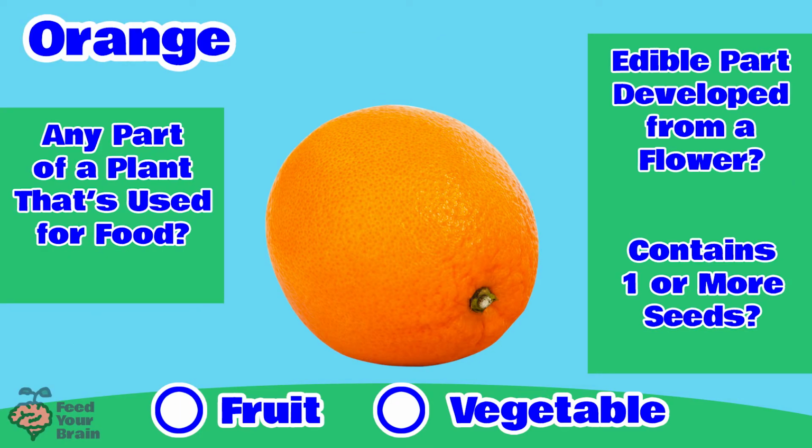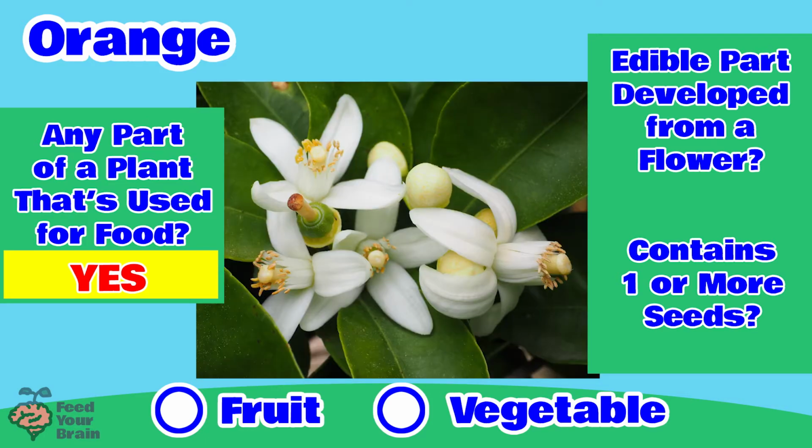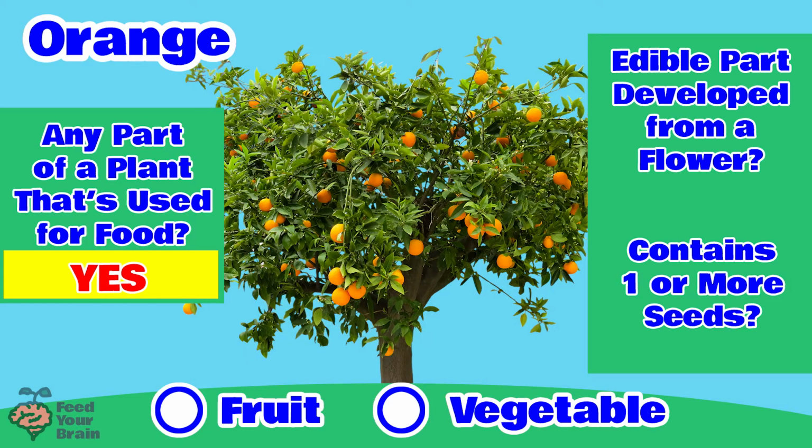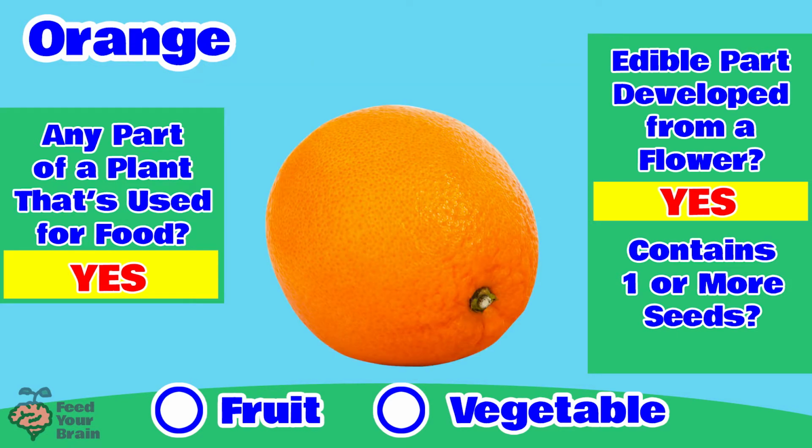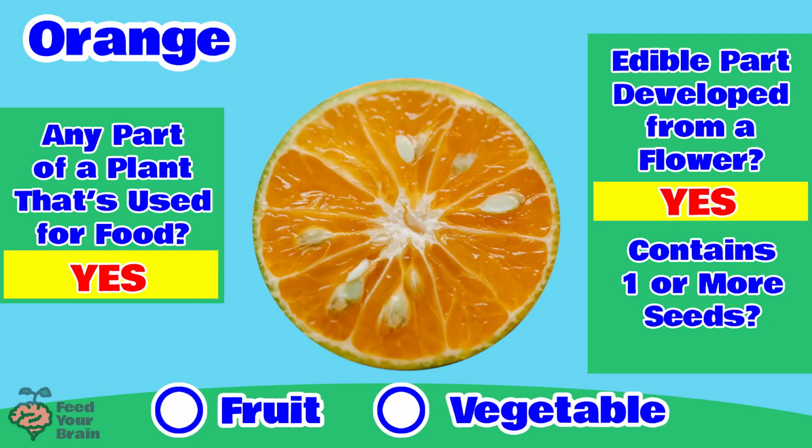How about an orange? Is an orange any part of a plant that's used for food? Yes. Is an orange the edible part that was developed from a flower? Here is an orange tree blossom, and here is an orange tree, so the answer is yes. Does an orange contain one or more seeds? Here is an orange slice, and look at all of those seeds. So that answer is yes. So is an orange a fruit or a vegetable? An orange is a fruit.